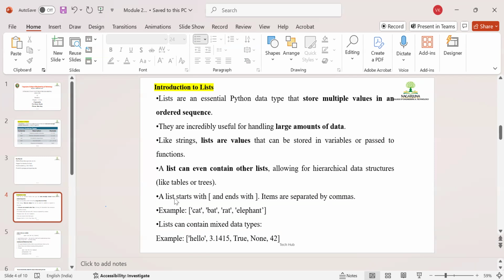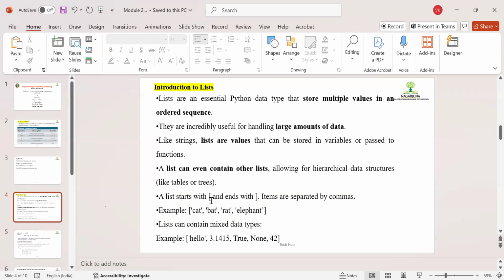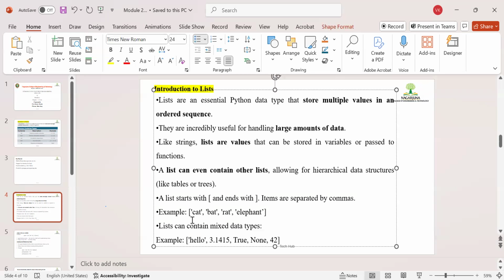Now, a list starts with an opening square bracket and a closing square bracket. You have to remember this. Whenever you are writing a list, you use these two square brackets, and items are separated by commas. For example, observe here. I have taken a string example. I'm basically following your book pattern. Here, opening square bracket, then one item, separated by a comma, then another item, and so on. This is how you can initialize the list.